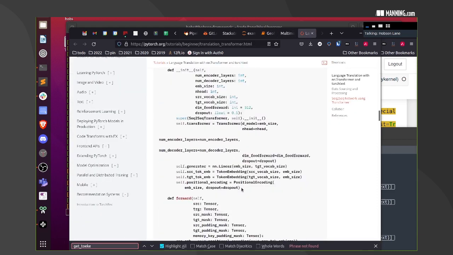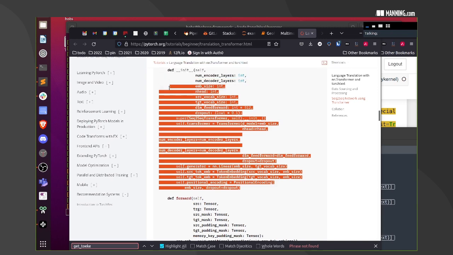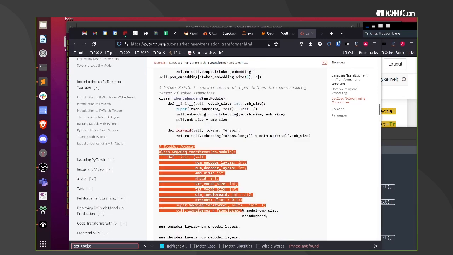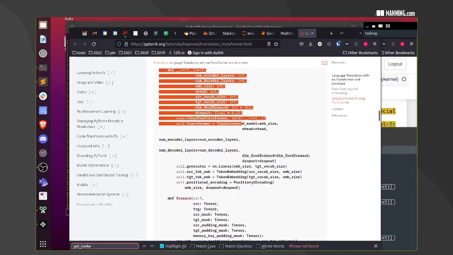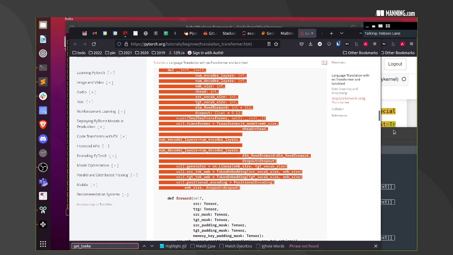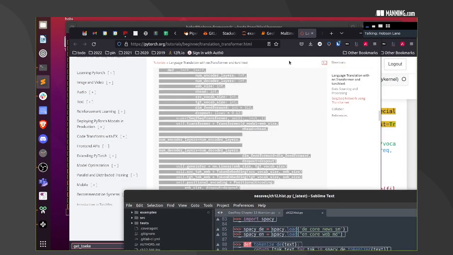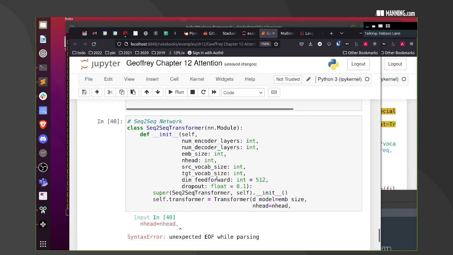Oh, wow. Some really long, and this is in the Torch. Oh, this is somebody else's tutorials. It looks a lot like the PyTorch documentation. That's why I was getting so excited to use it.